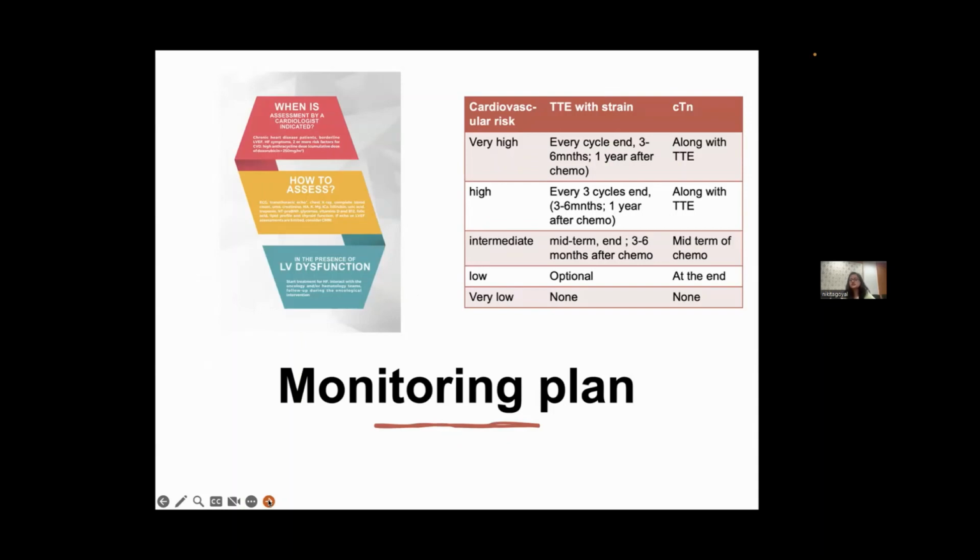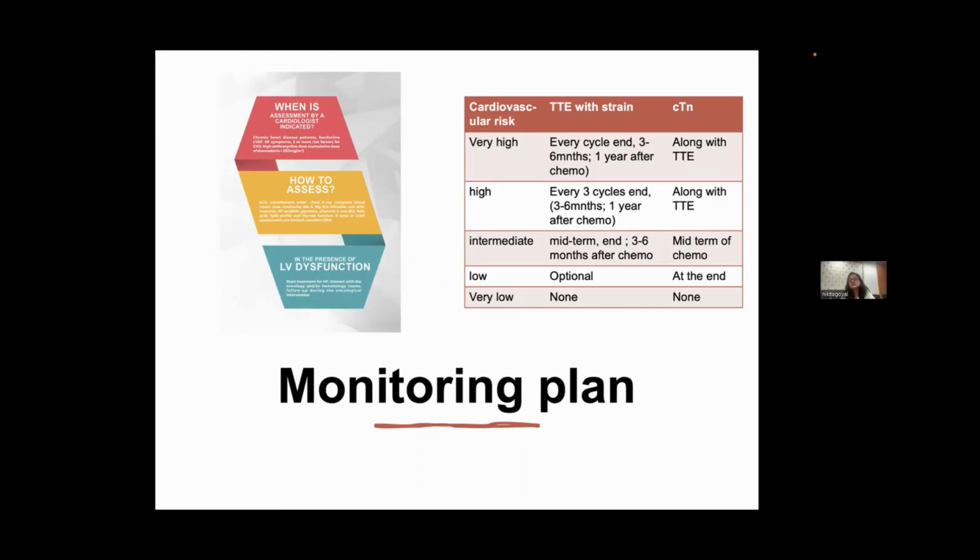If the patient belongs to the very high risk group, for example, a score of more than 6, then we'll perform TTE, that's transthoracic echocardiography with strain, at the end of every cycle, and for follow-up purposes, at 3 to 6 months and 1 year post chemotherapy. The cardiac troponins will be carried out with every TTE with strain.